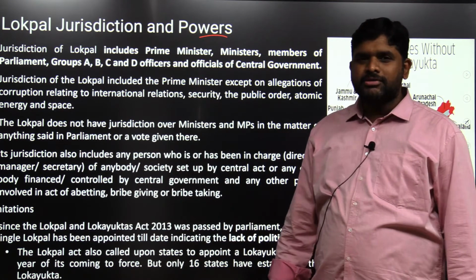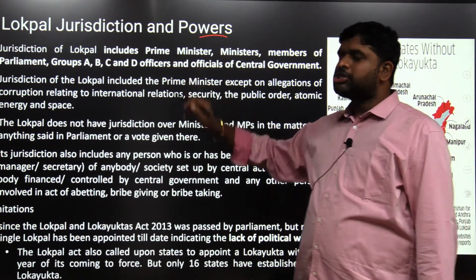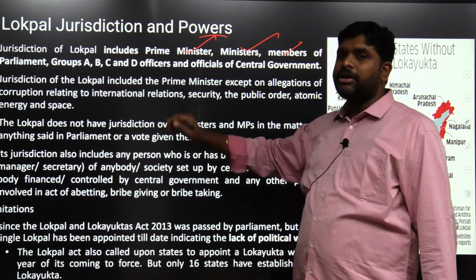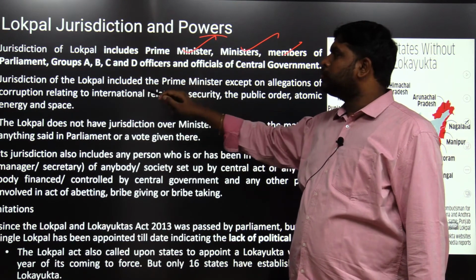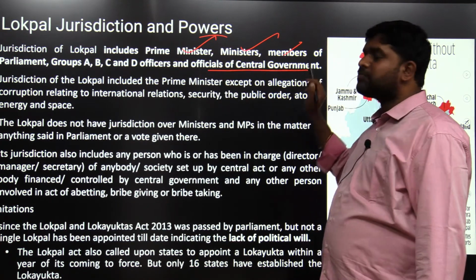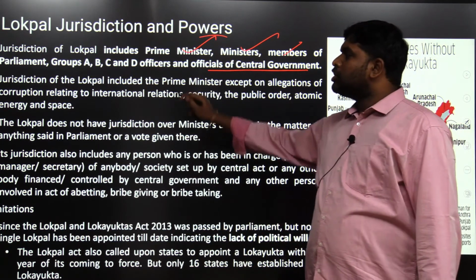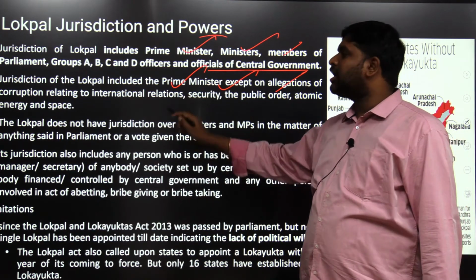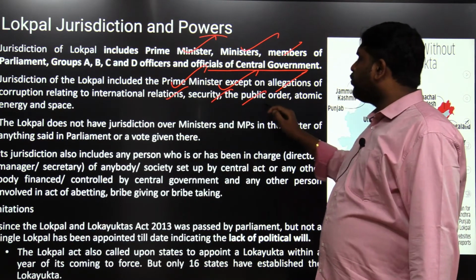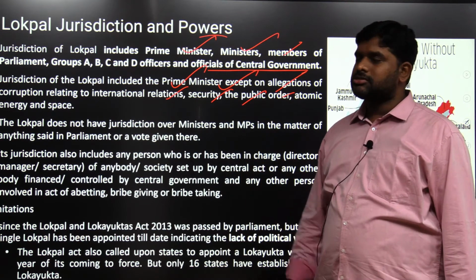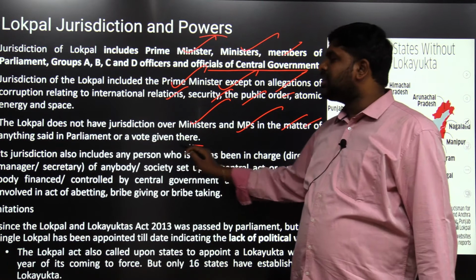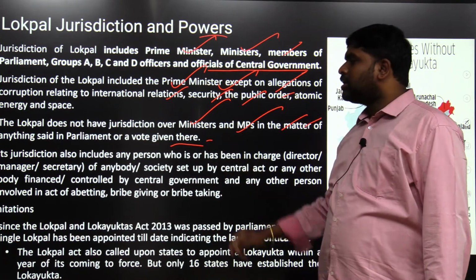Lokpal jurisdiction and powers. Jurisdiction of Lokpal includes the Prime Minister, Ministers, Members of Parliament, Group A, Group B, Group C, Group D officers and officials of the central government. It includes the Prime Minister except on allegations of corruption relating to international relations, security, public order, atomic energy and space. The Lokpal does not have jurisdiction over ministers and MPs in the matter of anything said in Parliament or a vote there.